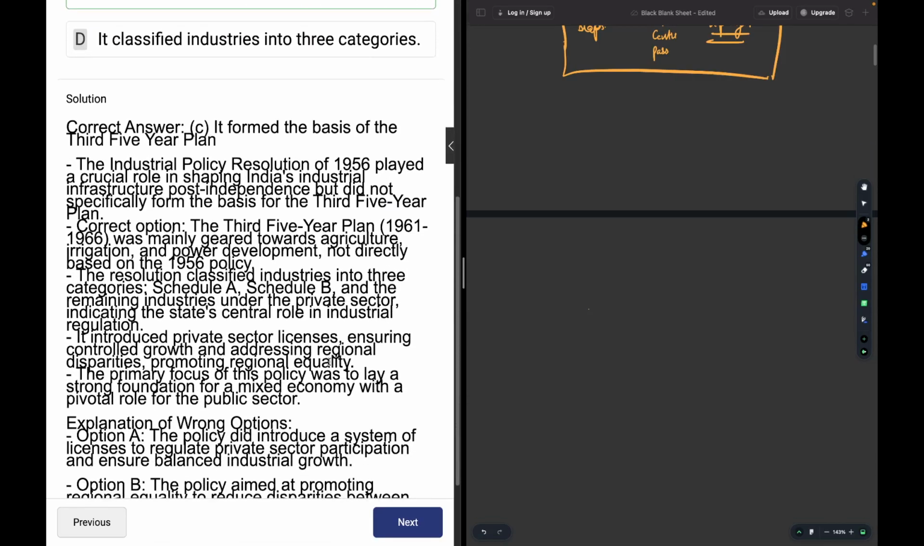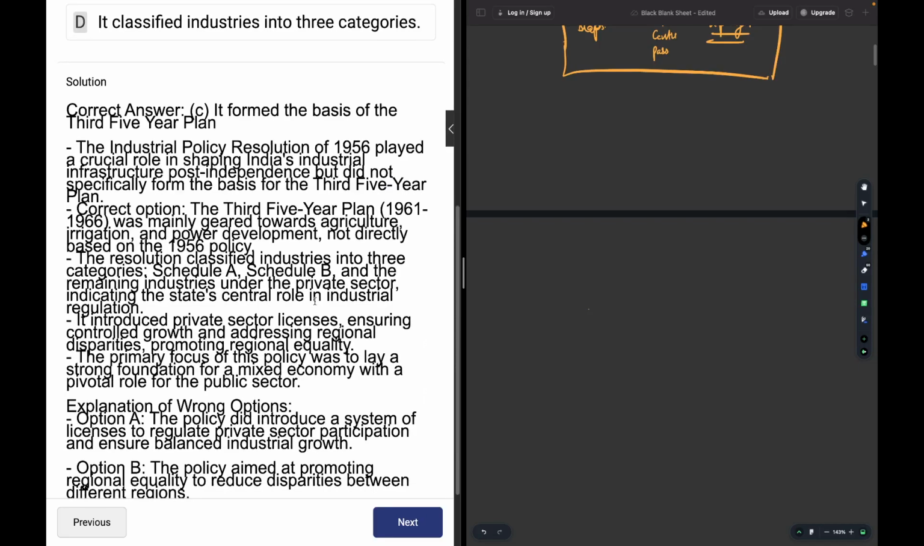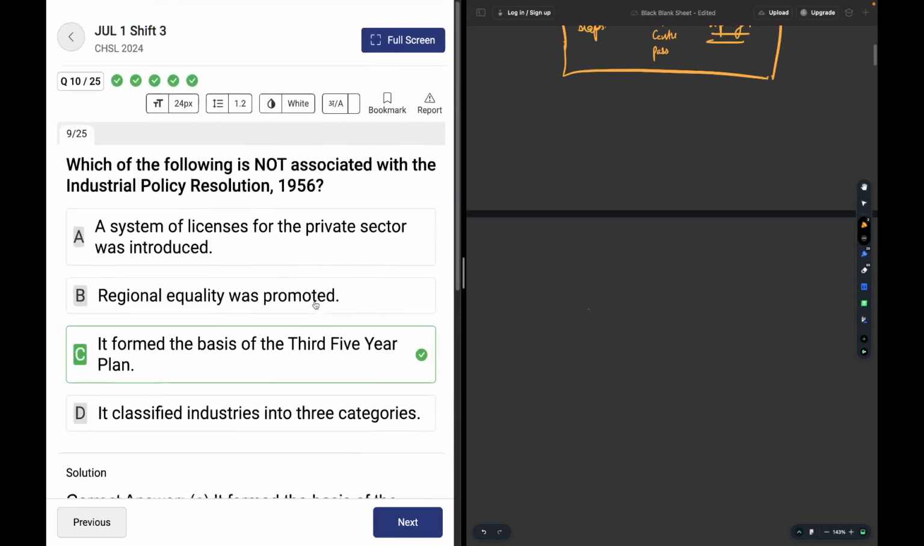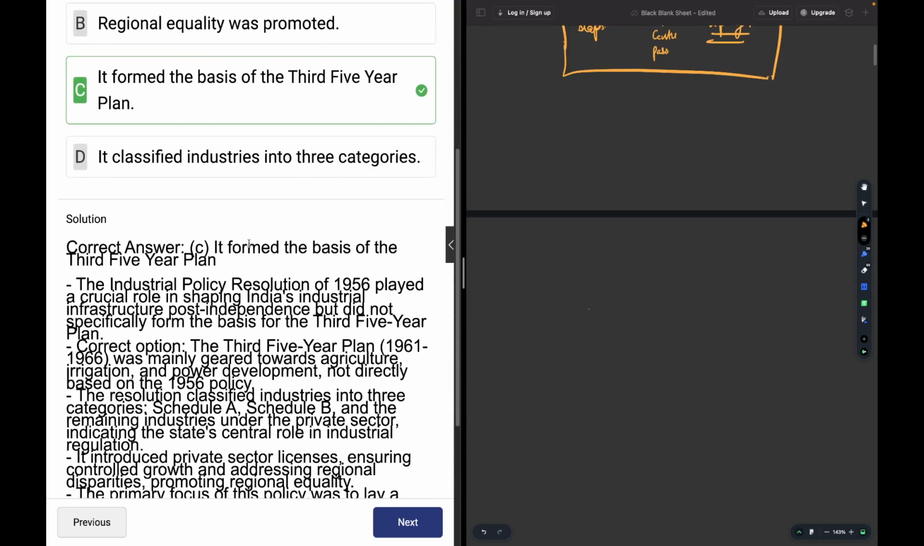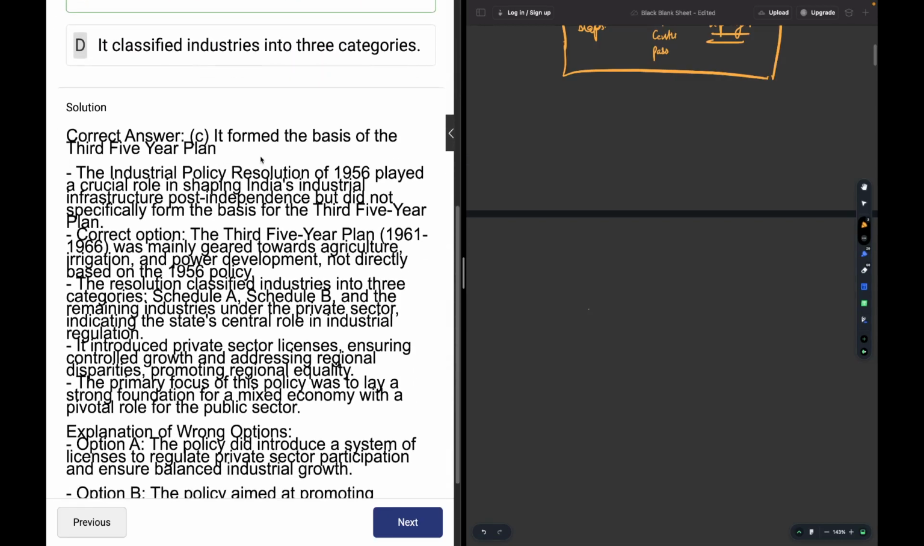Okay, the industrial policy did play a crucial role. I think I have messed a little with this, so I'll increase it. No, no, still not correct. But I believe you are able to read it.